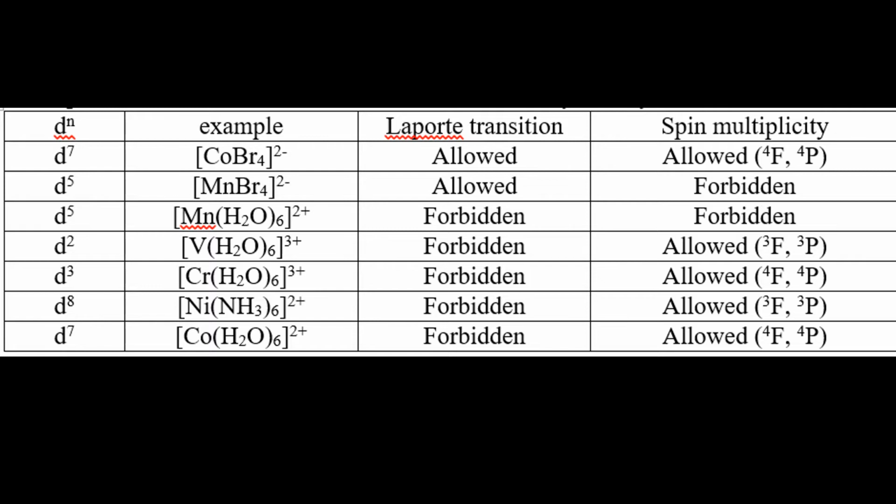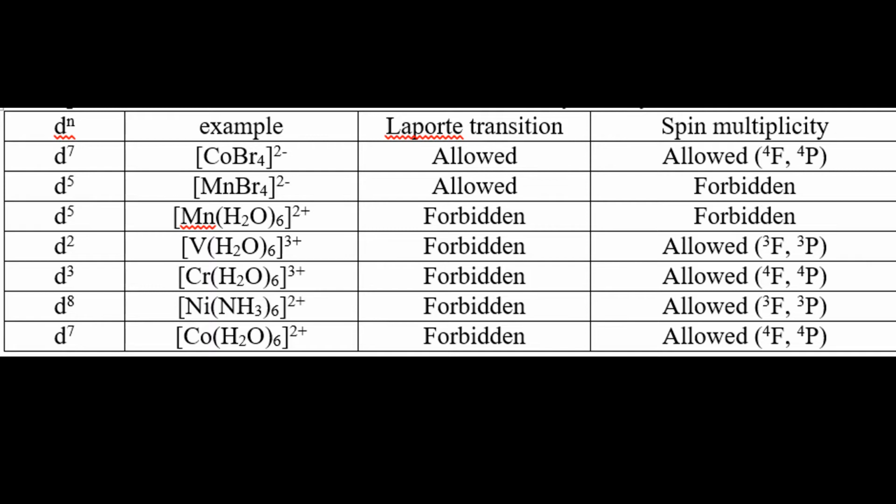For d8 systems, say the example Ni(NH3)6 2 plus, which is also an octahedral complex, the CFT electronic configuration will be t2g6 eg2.